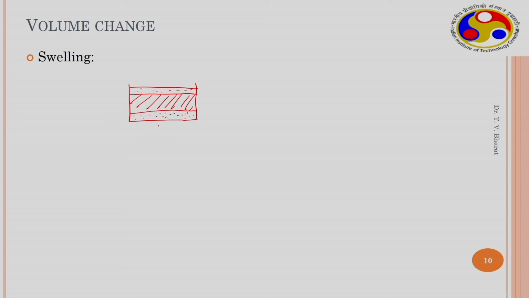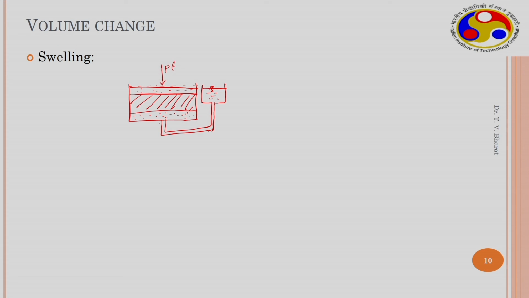Then this is connected to a reservoir to saturate the sample, so this is completely saturated now. You have a top plate and then you apply loading on this.